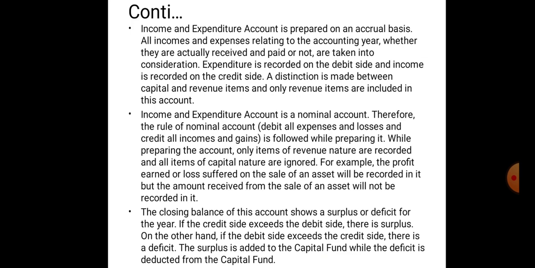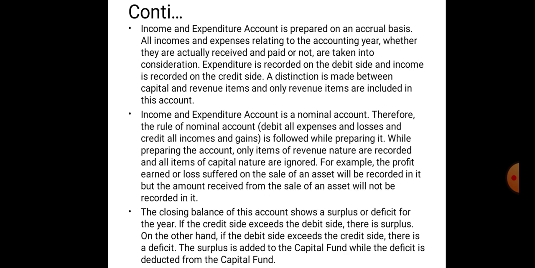Income and expenditure account is prepared on accrual basis. All incomes and expenses relating to the current year, whether they are actually received or paid or not, are taken into consideration. Expenditure is recorded on the debit side and incomes are recorded on the credit side of this account. A distinction is made between capital and revenue items, and only revenue items are included in this account. So, income and expenditure account is a nominal account.